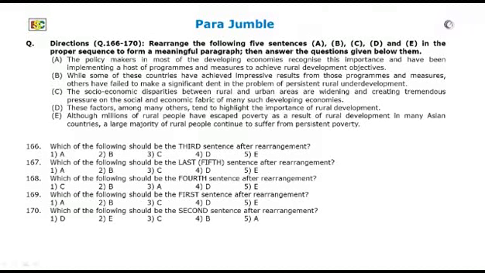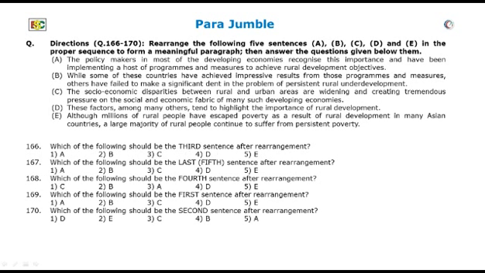Hello everyone. Today we will be practicing Parajumble questions. If you remember the learning tutorials, in Parajumble we have a number of sentences which are to be arranged in a manner to make a meaningful passage considering a proper connectivity between the sentences of information. So here we have 5 sentences and 5 questions. Each question asks for the position of a particular sentence as given in the question.